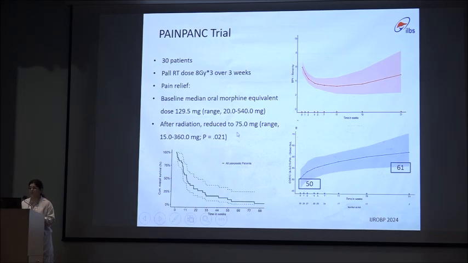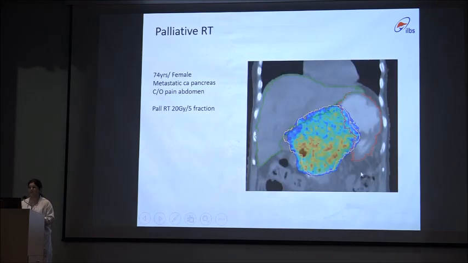After radiation, there was a reduction in the median overall oral morphine level to 75 milligrams from 130 milligrams. The median overall survival in this group of patients was 12 months. The pain severity index was reduced from 6 to 3.2 at the end of 11 weeks, although there was a slight increase in the pain severity index later, but as compared to the baseline, there was some relief in this group of patients. The global quality of life index improved from 50 to 61 by the end of 31 weeks, suggesting that radiation therapy can be given for palliative purposes as well.